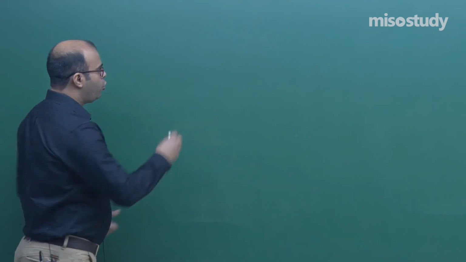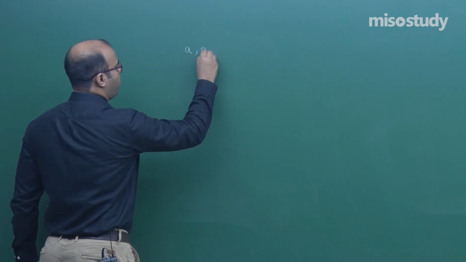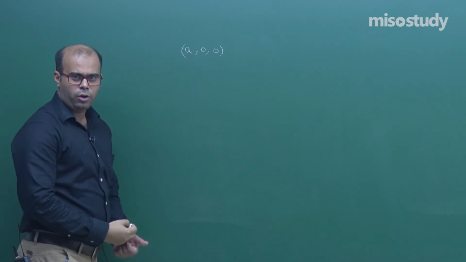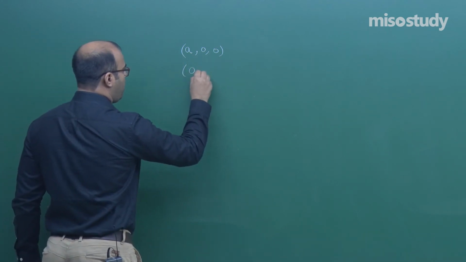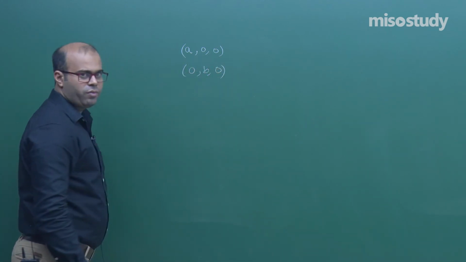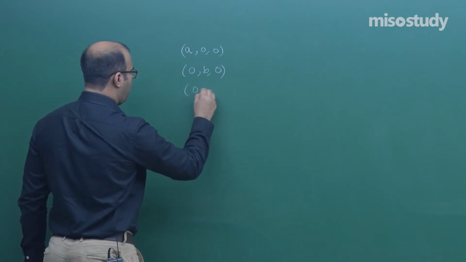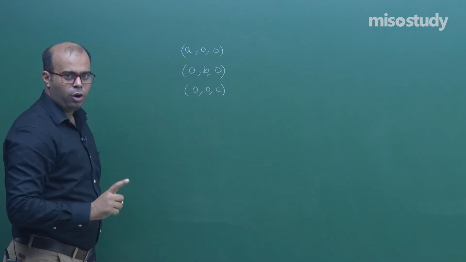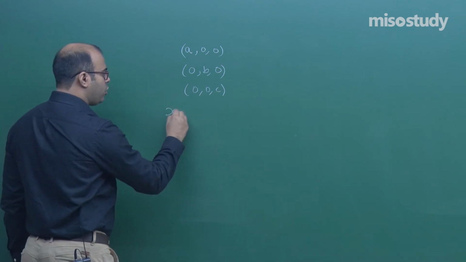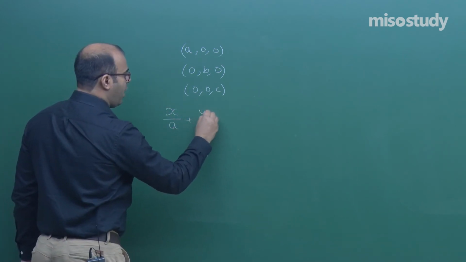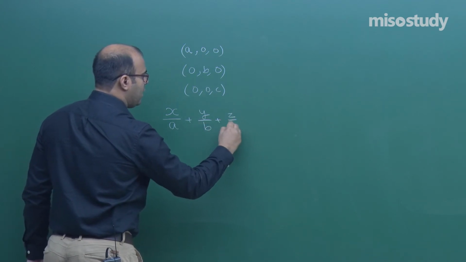Okay, students. Now, let us come to the third and the last case of finding the equation of a plane. In this case, it is given that a plane is having its intercepts on the x axis, y axis and z axis. Then what will be the equation of the plane? If (a, 0, 0) is the intercept of the plane on the x axis, (0, b, 0) is the intercept on the y axis, and (0, 0, c) is the intercept on the z axis, then you can write the equation of the plane as x by a plus y by b plus z by c is equal to 1.